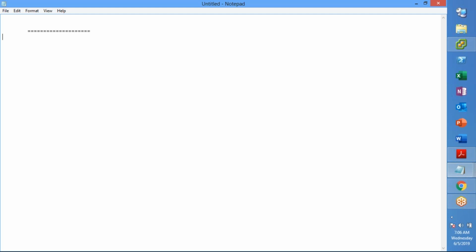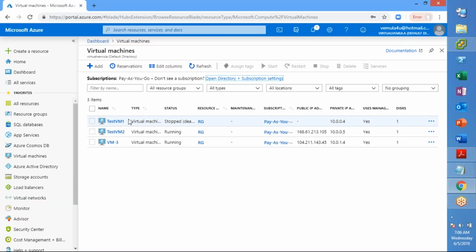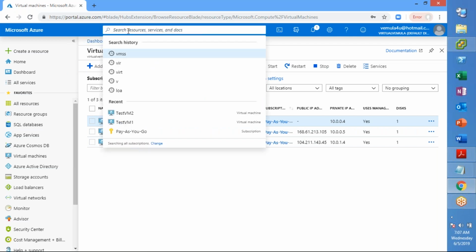So yesterday, when we were done with the class, we were having some issues with attaching a network interface card, the secondary network interface card which we were assigning. What did we do? We created a network interface card and then attached it to the VM, right? It seems that the VM which we allocated yesterday wasn't powered off properly, so that's the reason we couldn't do it. Today we'll continue our class with that.